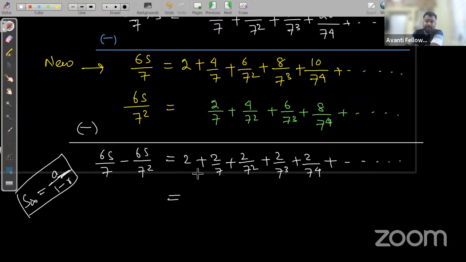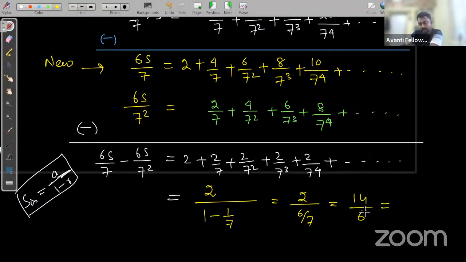The sum of the right hand side will be: the first term is 2, upon 1 minus r, where r is 1 by 7. So 2 upon 6 by 7, which is 14 upon 6, that is equal to 7 upon 3. Okay, so 7 upon 3.